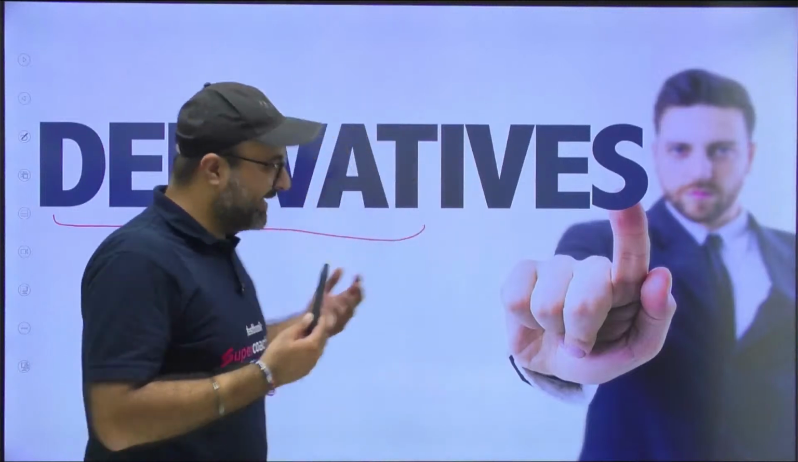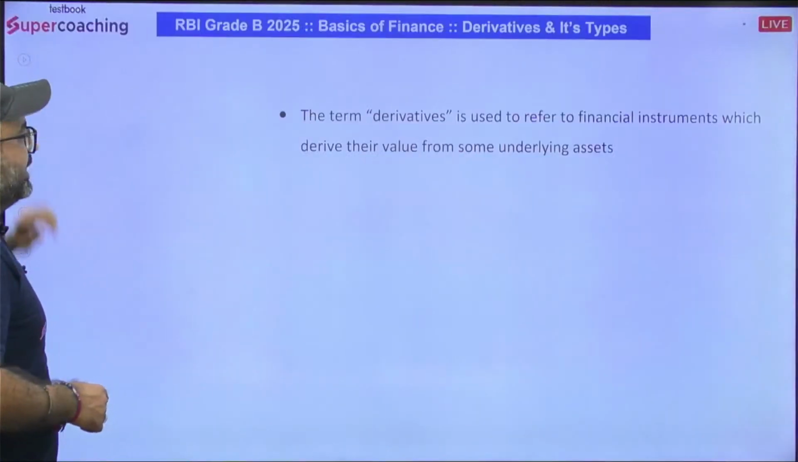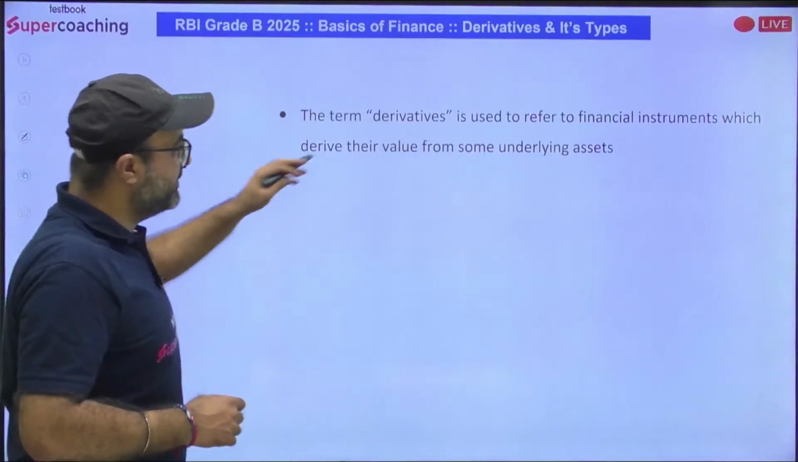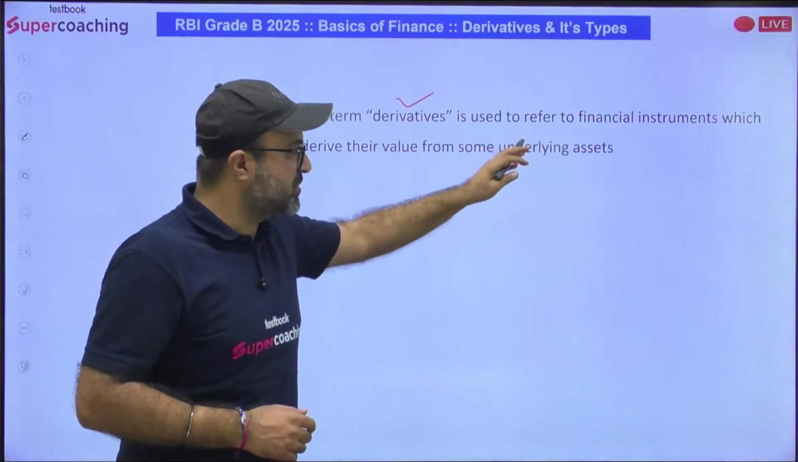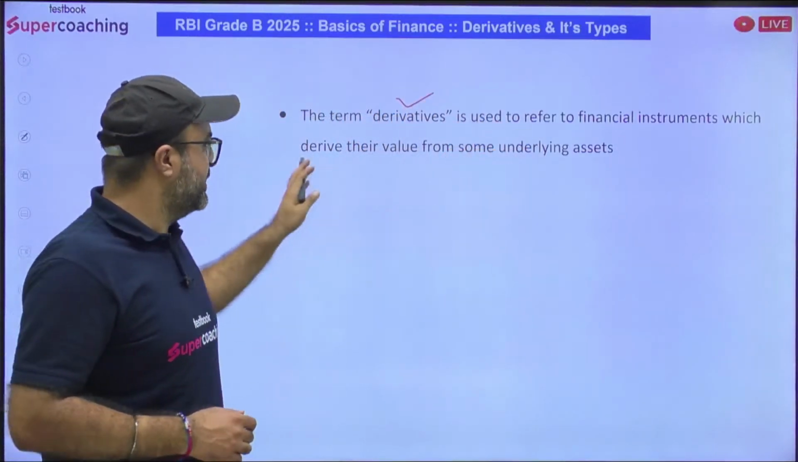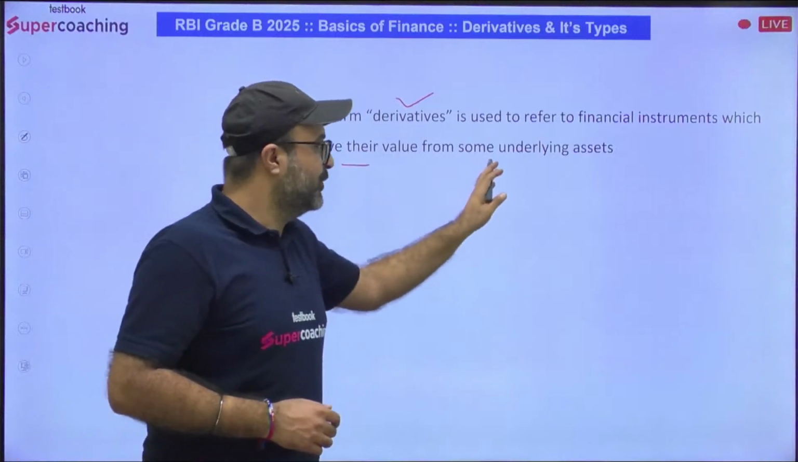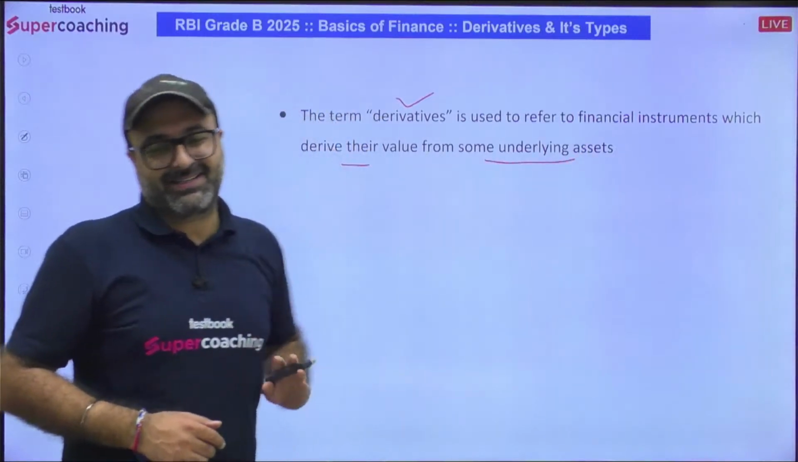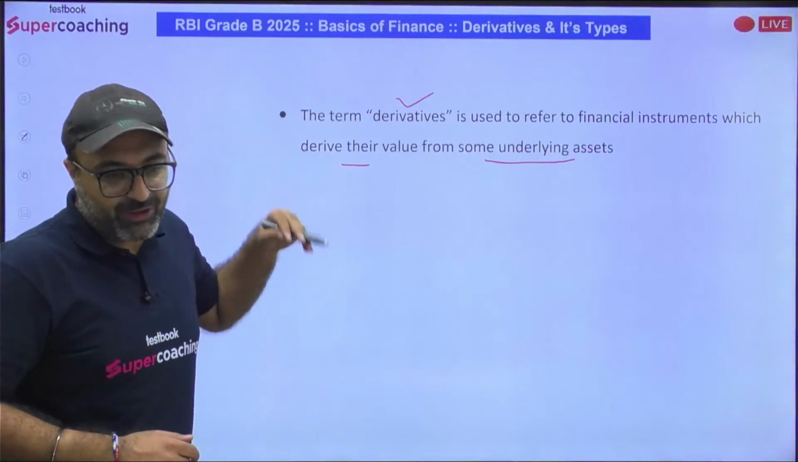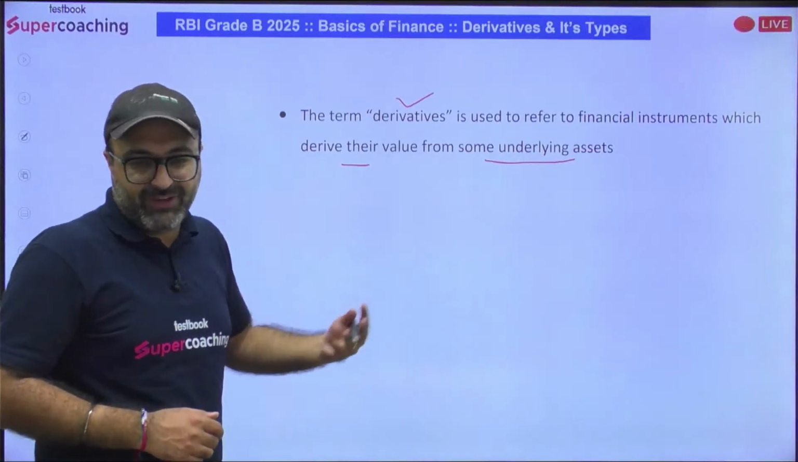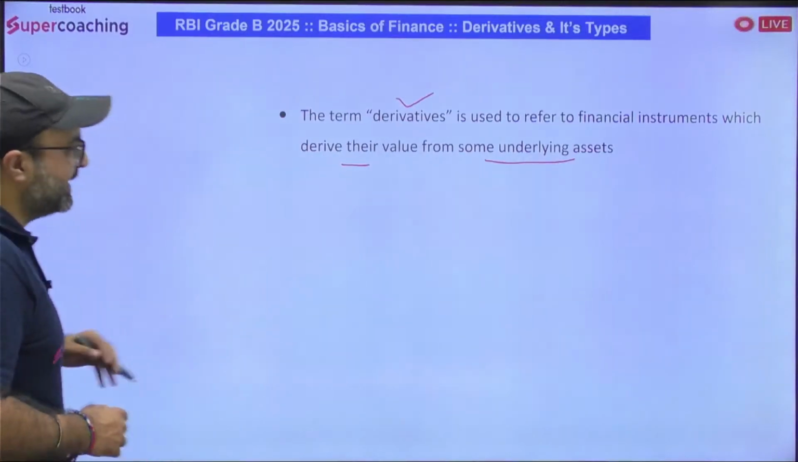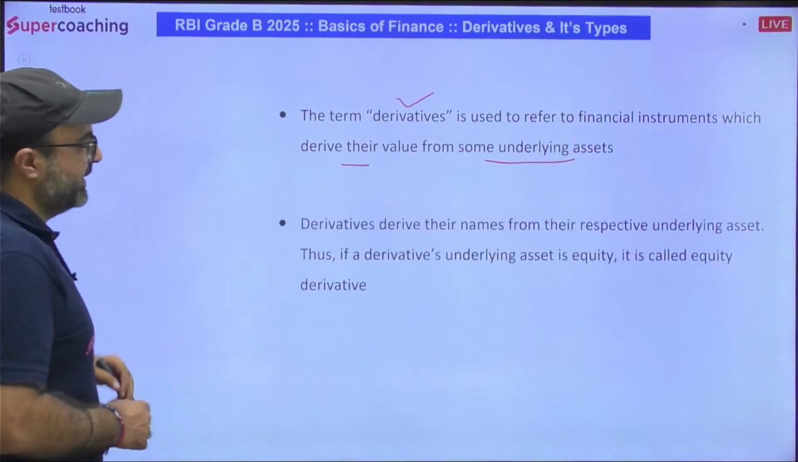Let's try to understand the same in much more detail. If someone asks what a derivative is, the term derivative is used to refer to financial instruments which derive their value from some underlying asset. They don't have any value of their own, rather they derive their value from the underlying asset.